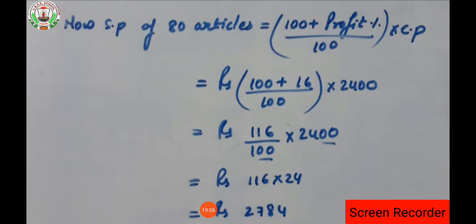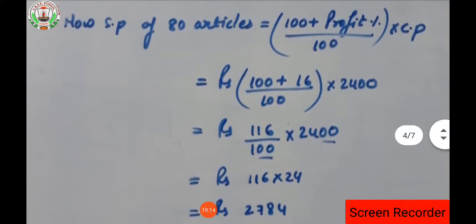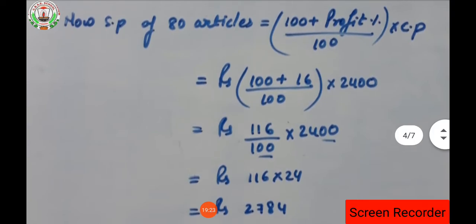Now here what is given? 100 is given from the formula itself. The value of profit percent is given as 16. And the denominator 100 again comes from the formula itself. And what is the value of CP we have? That is 2400.